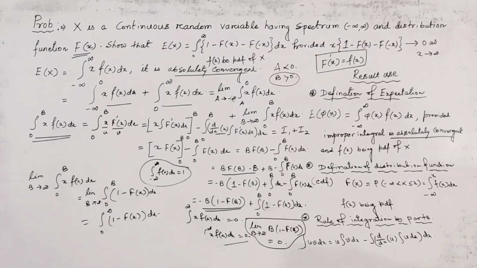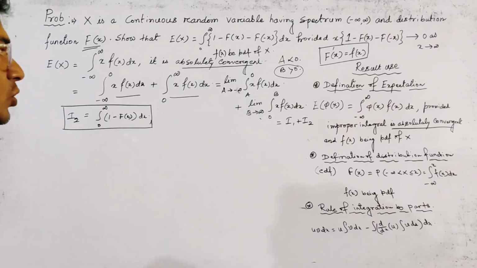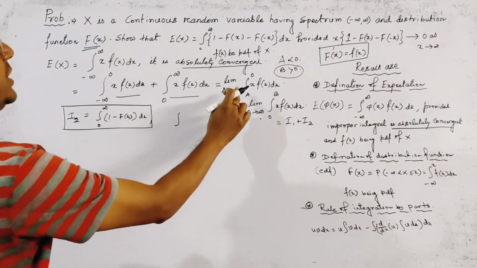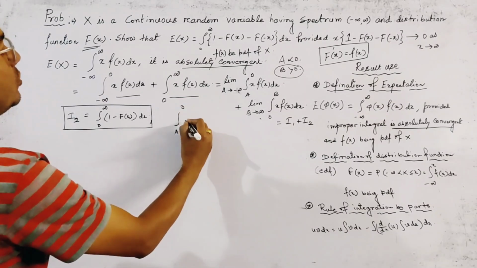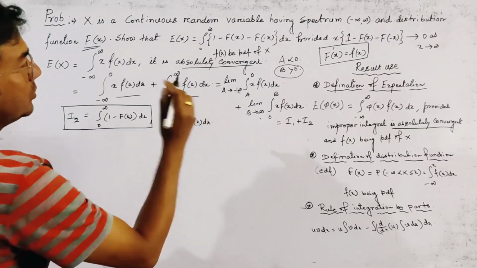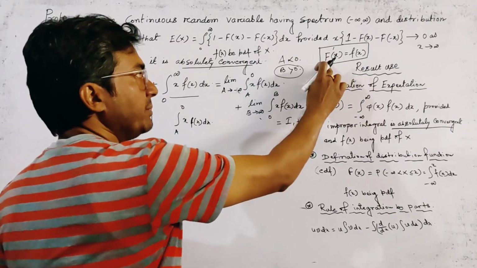Now we deal with I1. This is I1. We take here only the non-limiting value of I1. This is a to 0 x f(x) dx. Here we put first f(x) equal to capital F dash x.